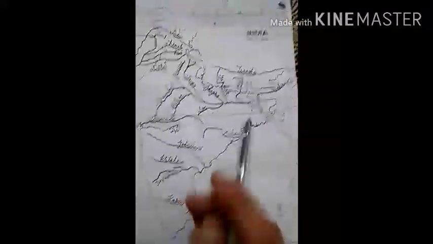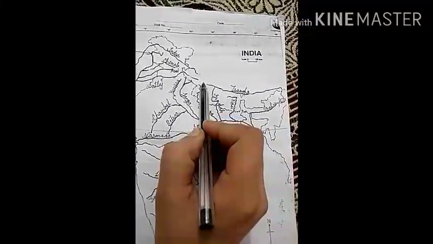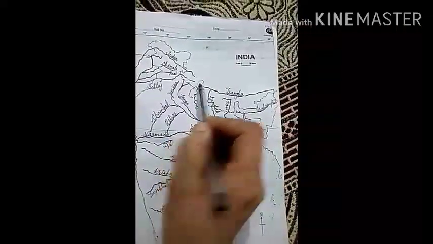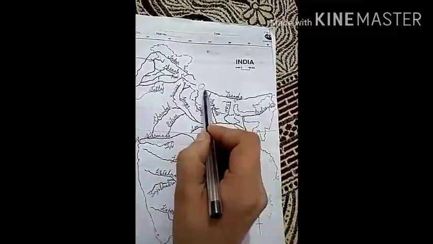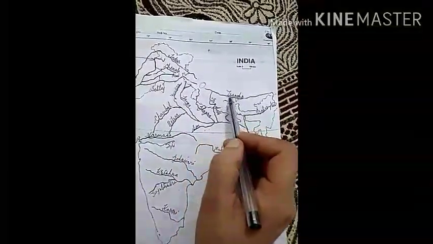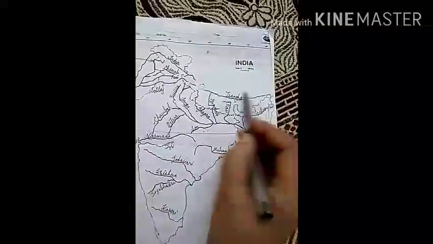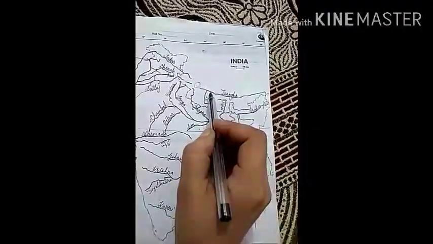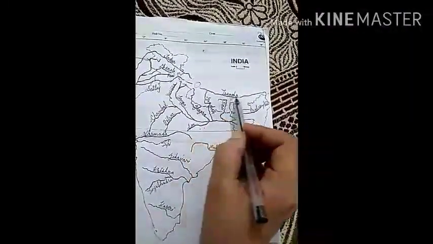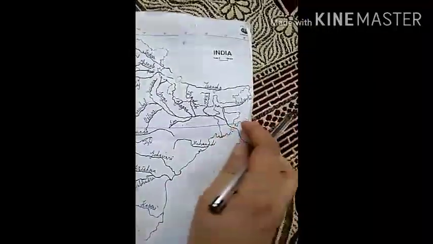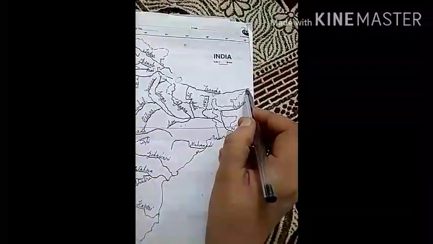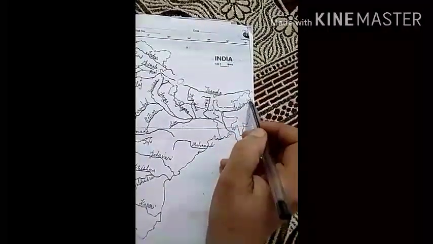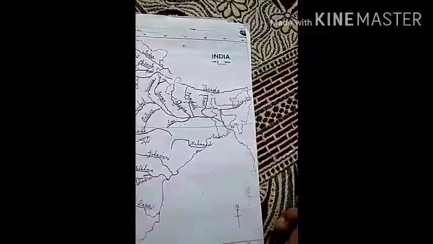First of all, Brahmaputra. Brahmaputra river rises from the east of Mansarovar Lake in Tibet. Here it is known as Sangpo. This river runs parallel to the Himalayas, and at Namcha Barwa it takes a U-turn and enters India through the state of Arunachal Pradesh.